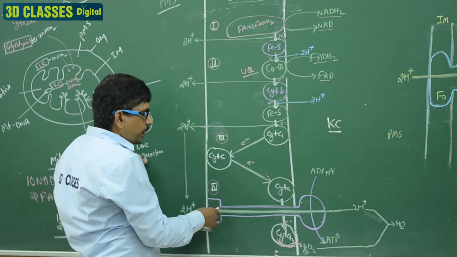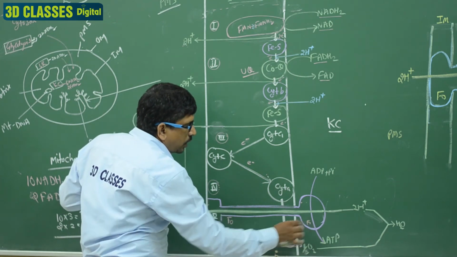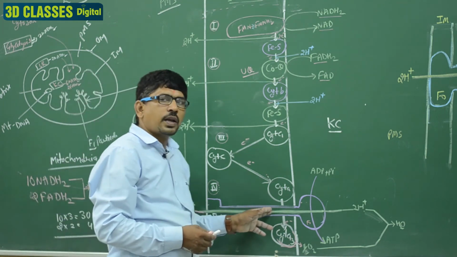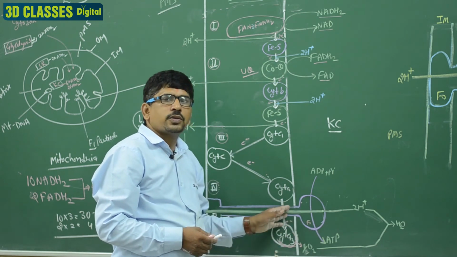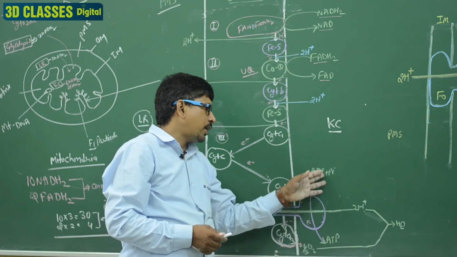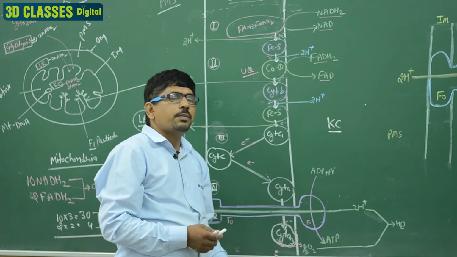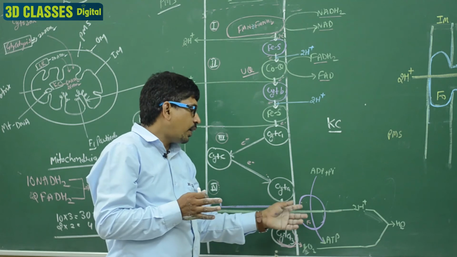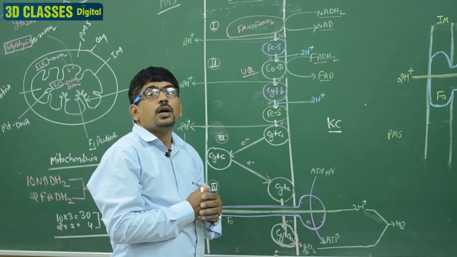And this ATPase complex contains two parts, the F0 and the F1 part. The protons are released through the F0 part, which forms a channel, and the F1 particle of the ATPase complex contains the ATPase enzyme. This enzyme joins ADP and Pi to make ATP, because this enzyme is present in F1, and this F1 is known as the oxysome, the unit of respiration.